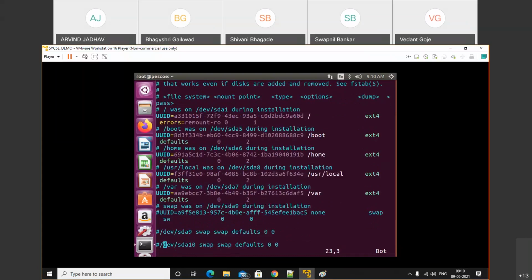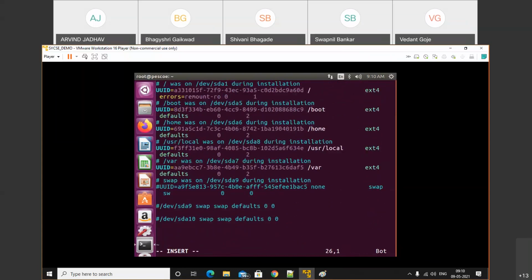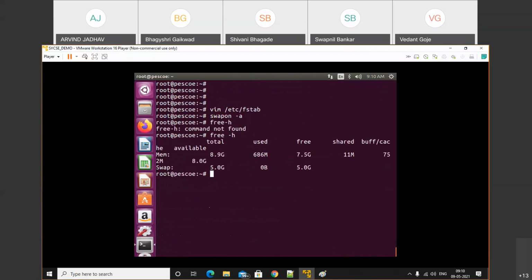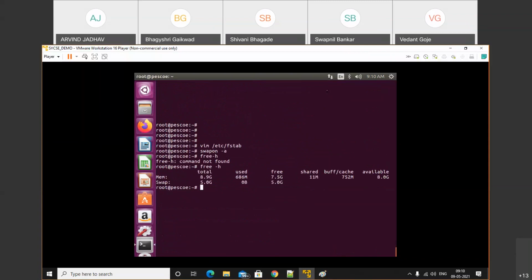Just add one more entry: /dev/sda9, swap, force it on the swap. Check free -h. Showing only 5 GB.